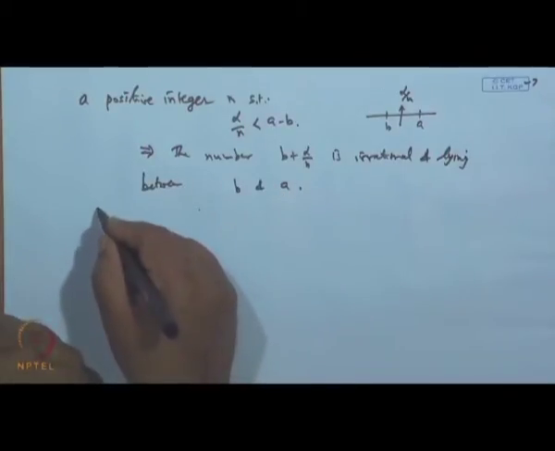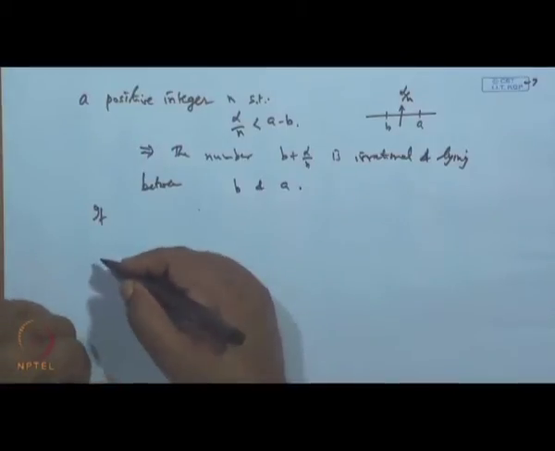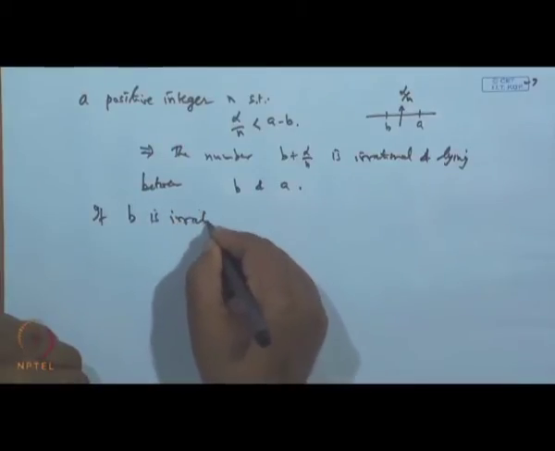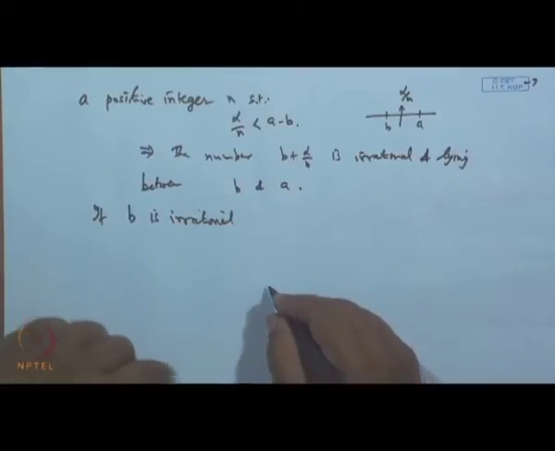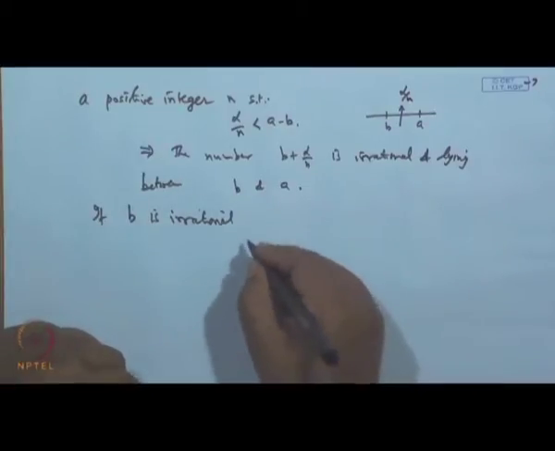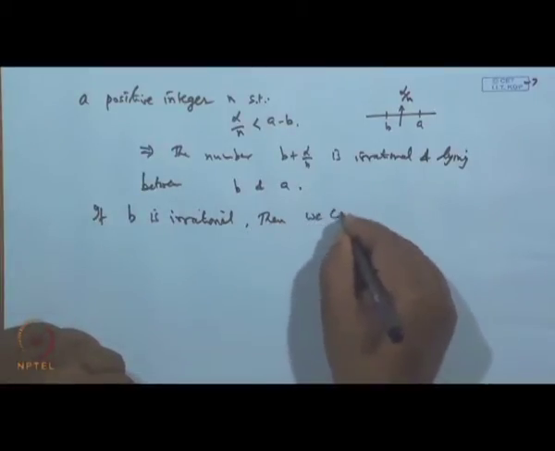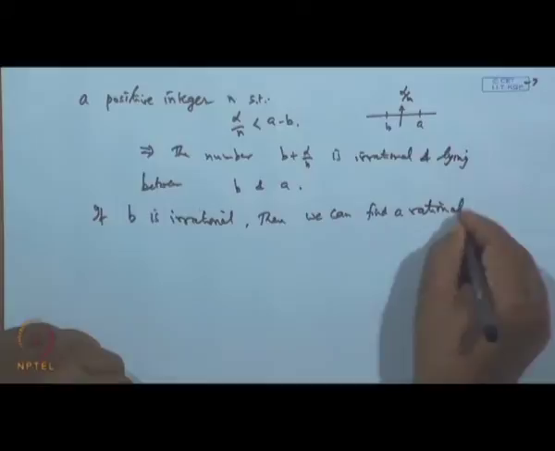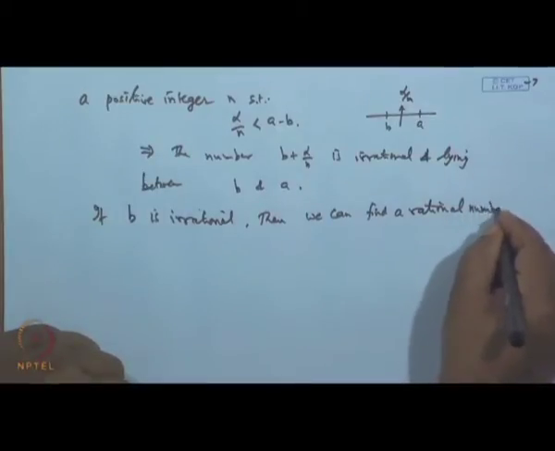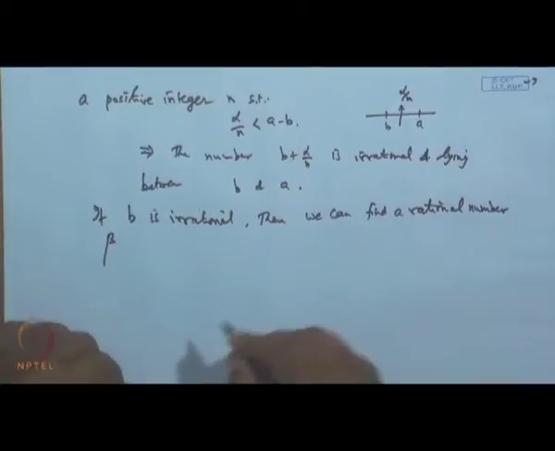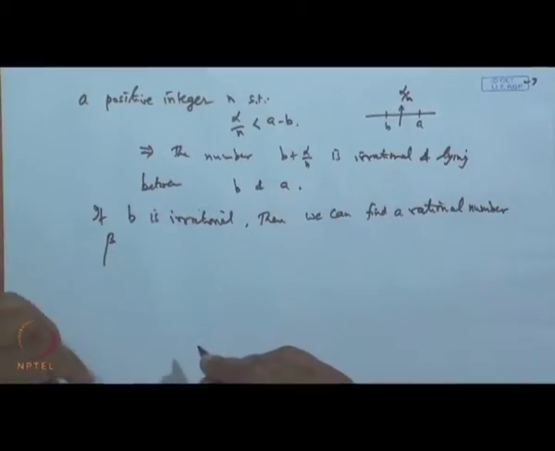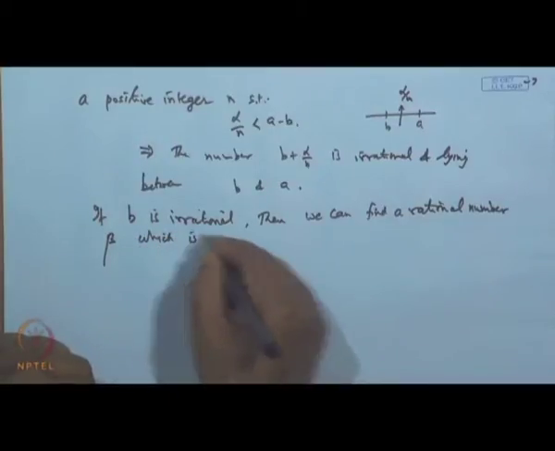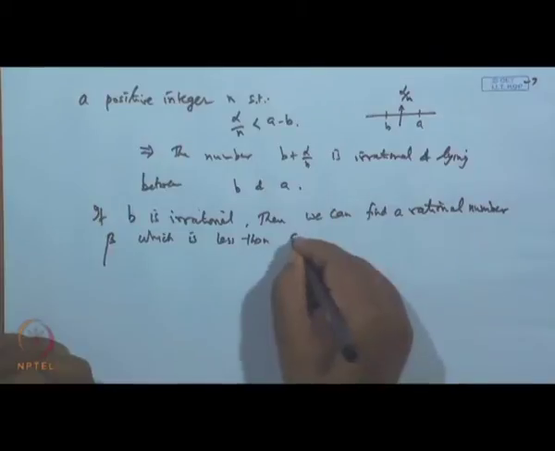Now, if b is irrational, because we have assumed one is to be rational, if b is irrational, then we can find a rational number beta which is less than a minus b.